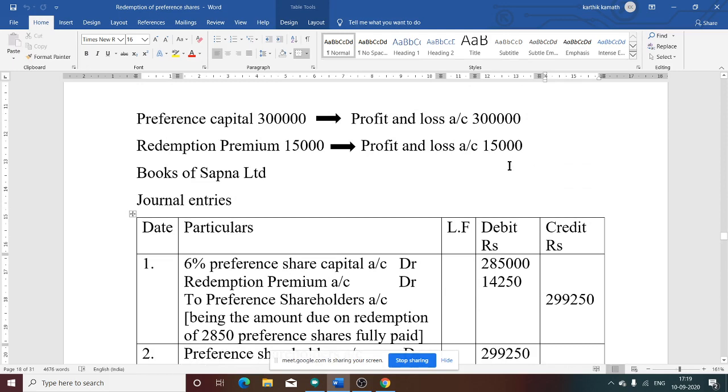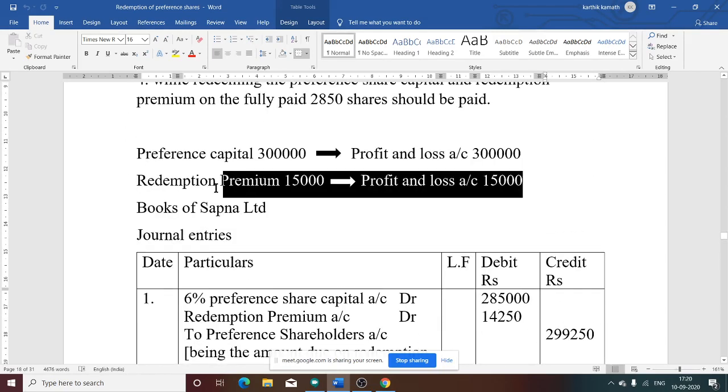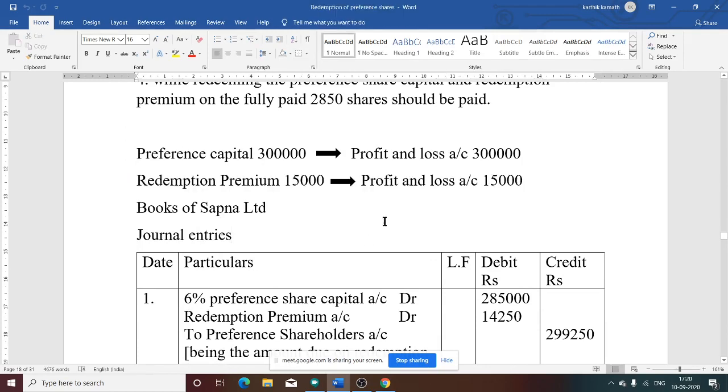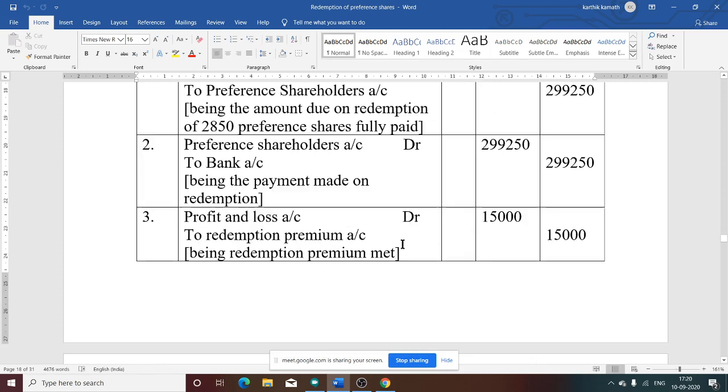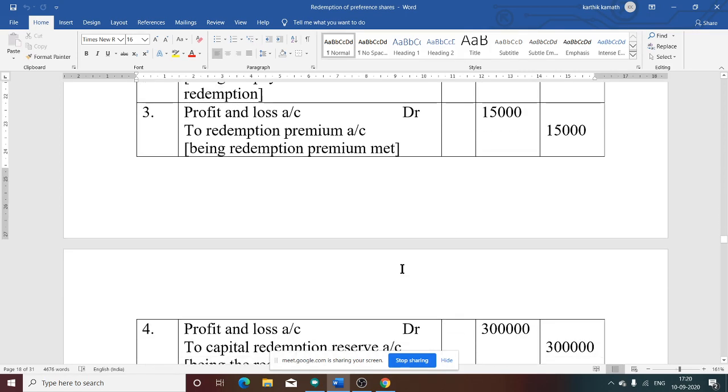So profit and loss account debit to redemption premium account. Being redemption premium met, that is 15,000 directly from the working note. If you see the working note, you will come to know redemption premium 15,000 is utilized from profit and loss account. So profit and loss account is debited to redemption premium account 15,000. That is the third journal entry.